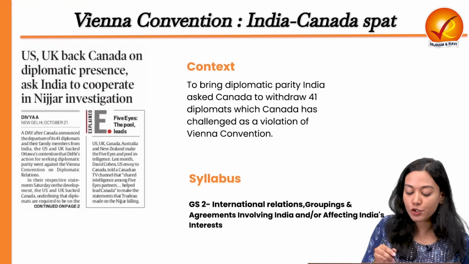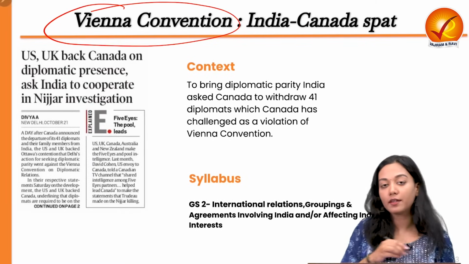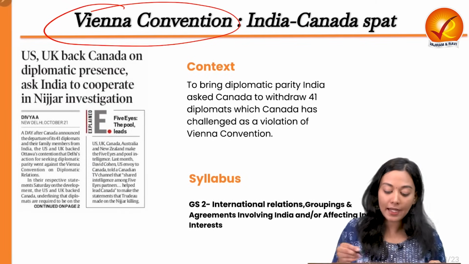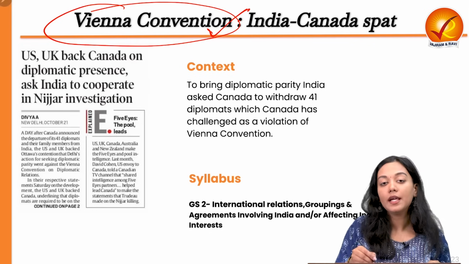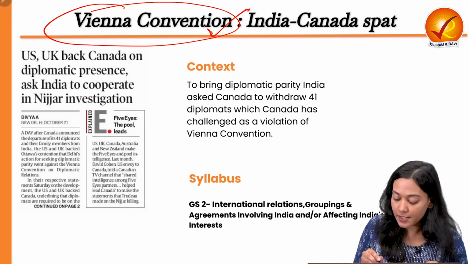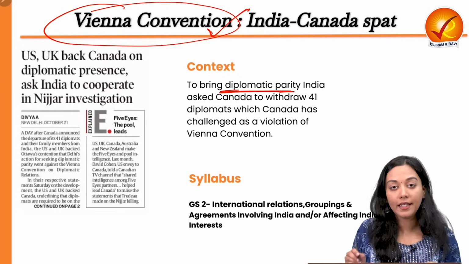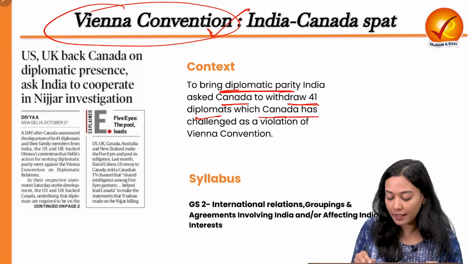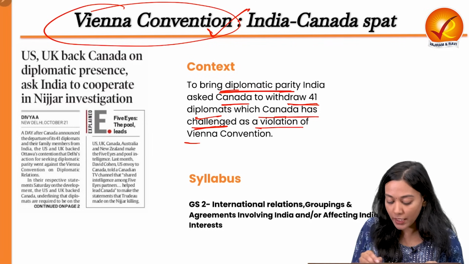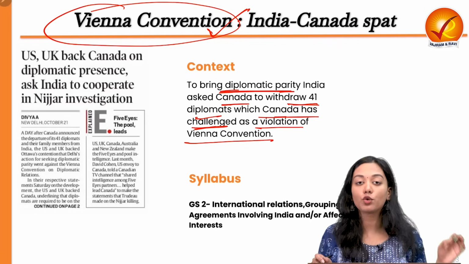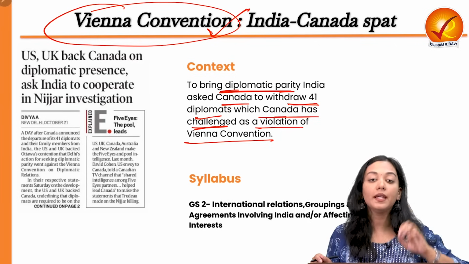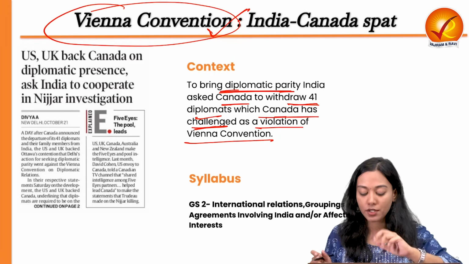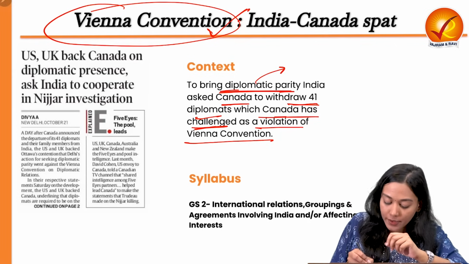Coming to the second last topic, here we will talk about diplomatic relations between India and Canada and the Vienna Convention, and how it is in the news. So what is the context? To bring diplomatic parity, India has asked Canada to withdraw 41 diplomats, which Canada has challenged as a violation of the Vienna Convention. Whether this is a true violation or not, we will find out by reading the different provisions of the Vienna Convention.